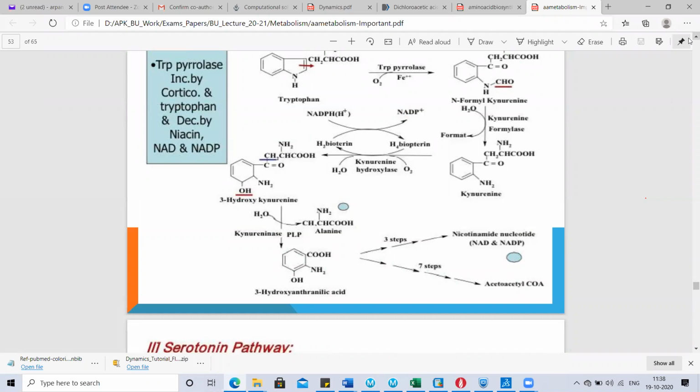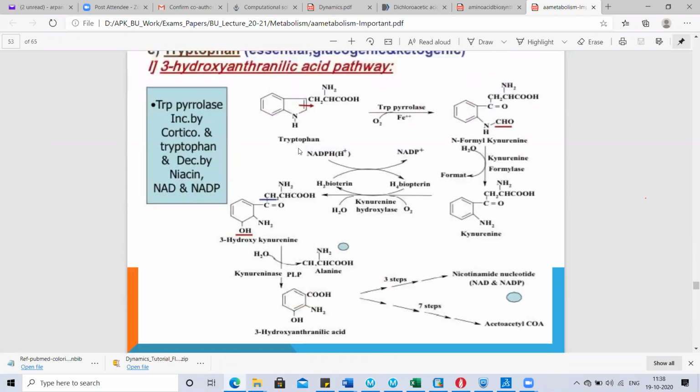It is quite lengthy, but you have to just see the basics of this pathway: how important is the formation of kynurenine, what is the importance of kynurenine, and what is the importance of nicotinamide. You can see that this is also a biosynthetic pathway for nicotinamide.